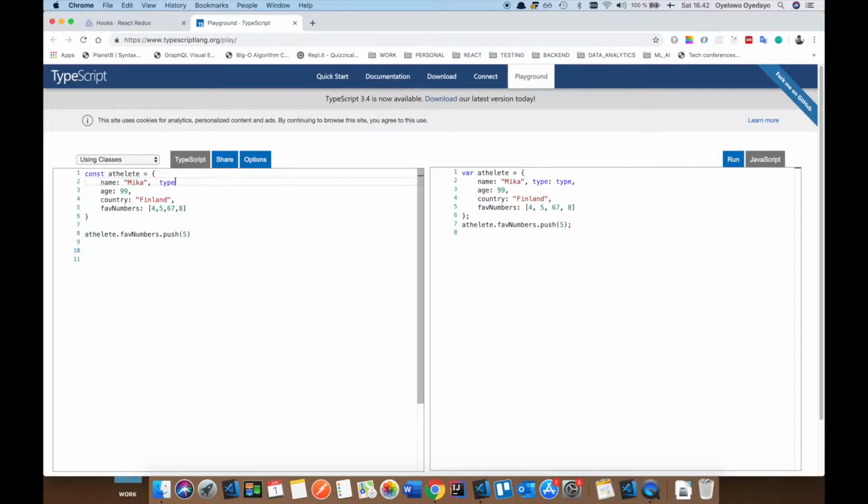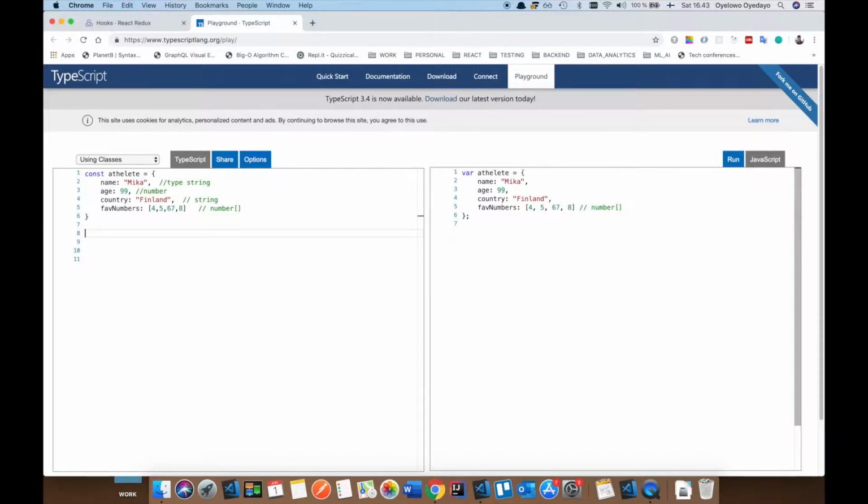So in this kind of scenario, this type is going to be type string. This is going to be number. This is going to be string, and this is going to be array of number. This is what this is. But in many cases, you just want this to be very strict. You don't want anyone to be able to change its name. You want the references to also be very strict. In this case, we can do athlete.name. We can reassign this to, let's say, Blaze. This is still going to work.